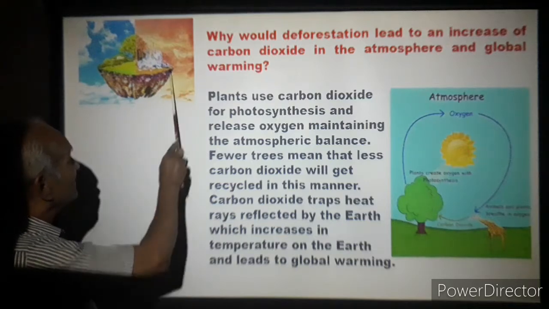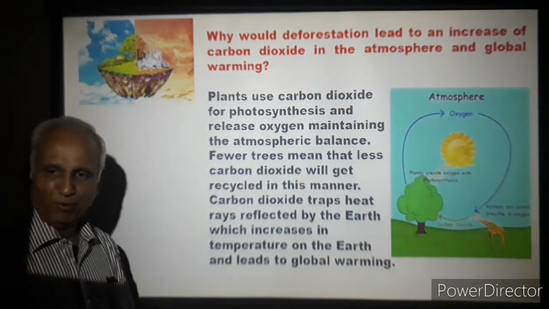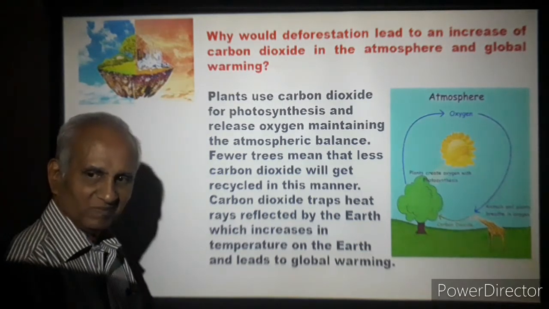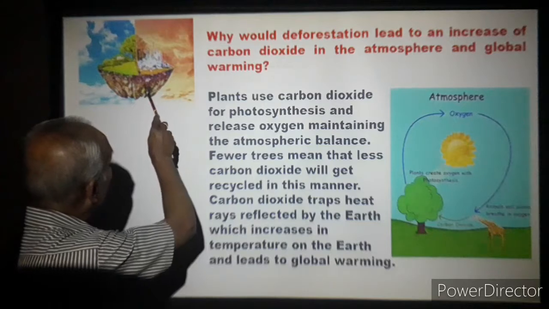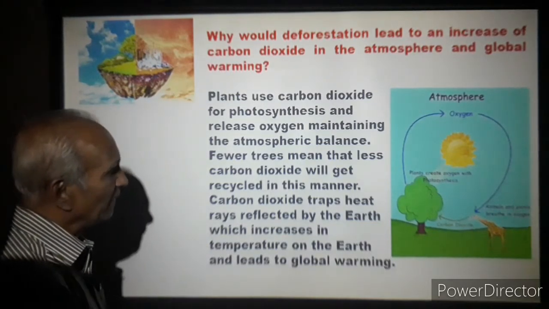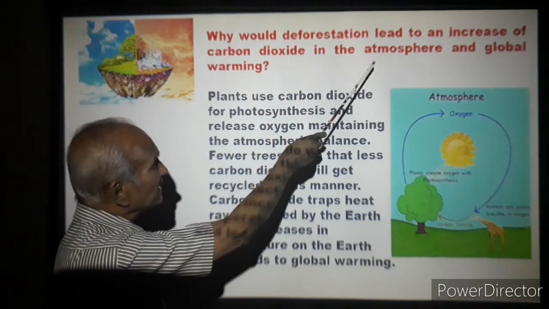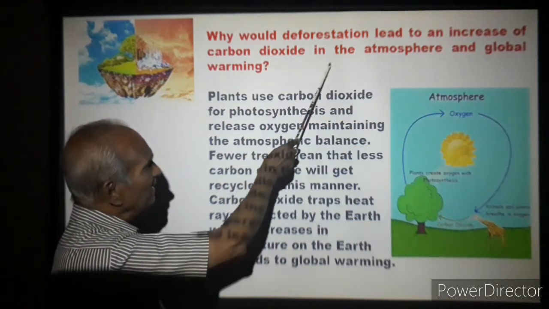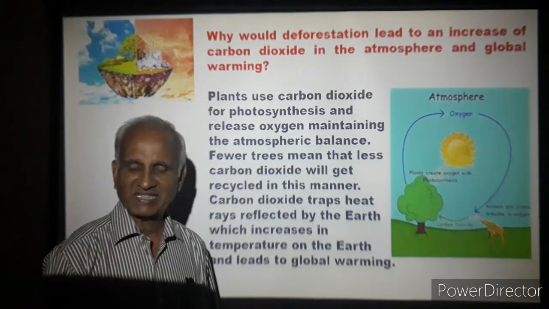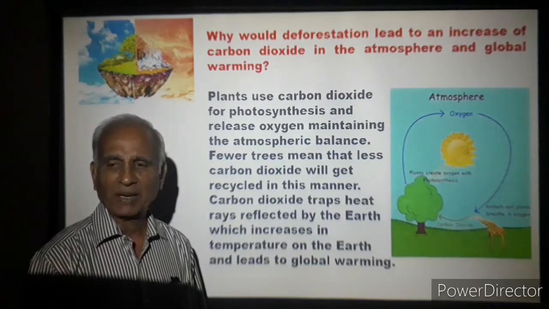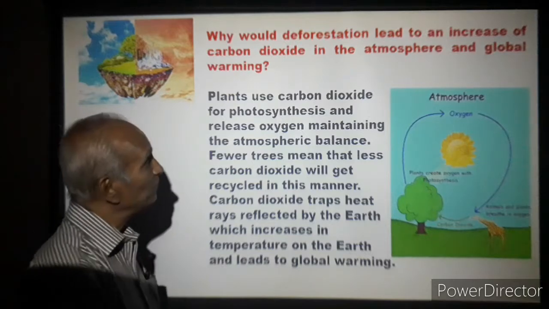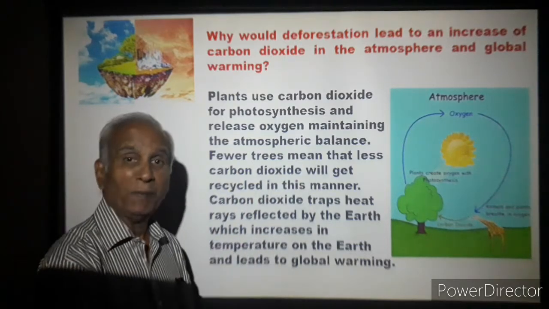Here, earth has been cut symbolically, and one part is dry, one part is green. What happens if all the trees disappear? You will have a desert-like situation. Why would deforestation lead to an increase of carbon dioxide in the atmosphere and global warming? We said deforestation leads to increase in carbon dioxide. How does it happen? Why does it happen so? And that leads to global warming.